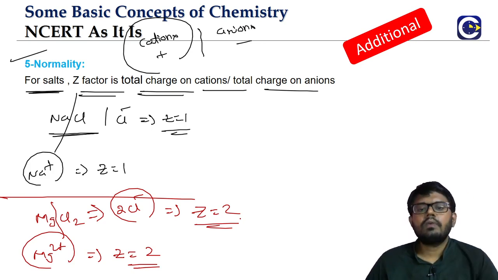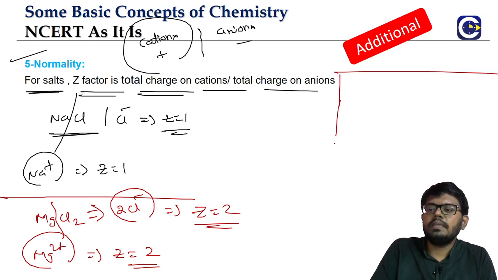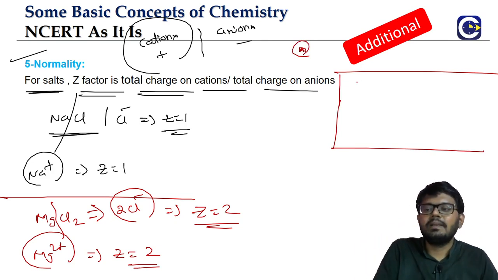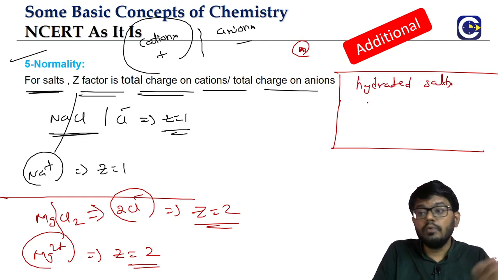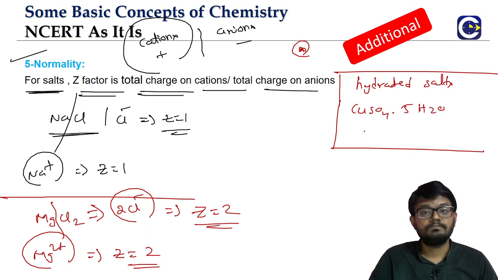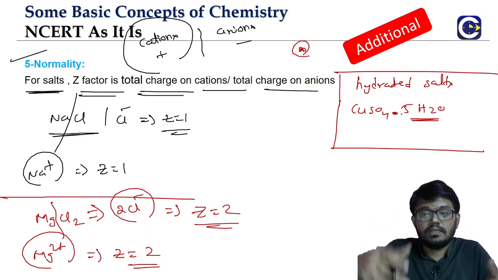Now, when we look at the salts, some of these salts have an additional point. Whatever we are saying now is also additional, but this is even a little bit more. If you have some salts which we call hydrated salts, like blue vitriol, what is blue vitriol? Copper sulfate, CuSO4.5H2O. These water molecules are there in the crystal. They'll be inside the solid crystal.